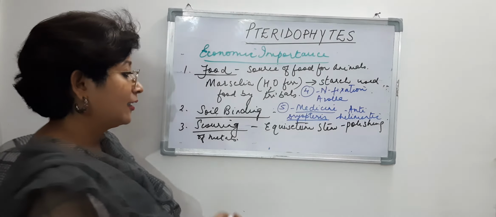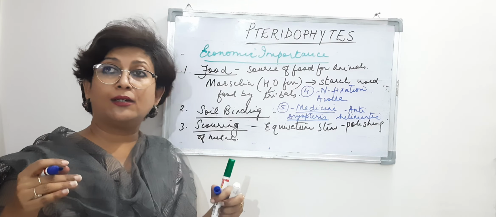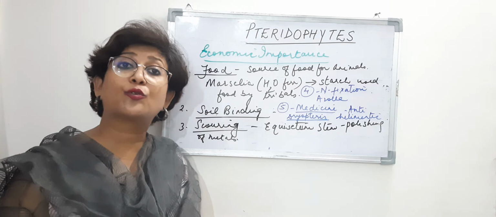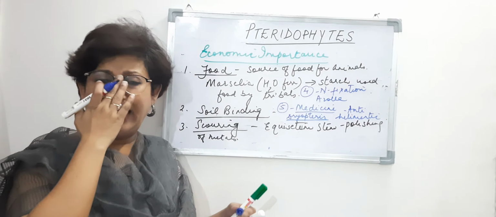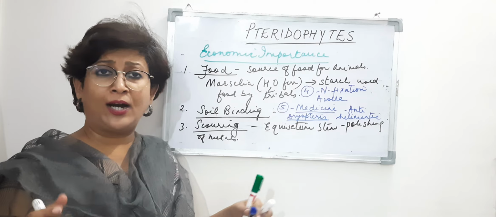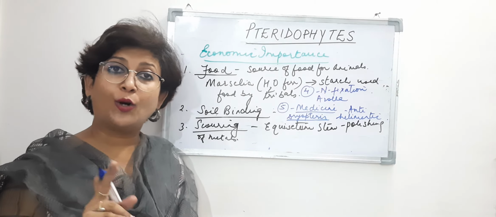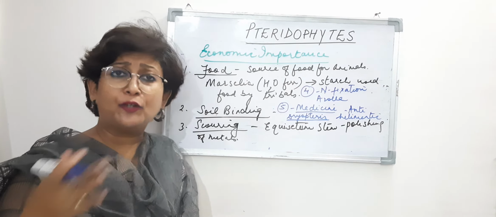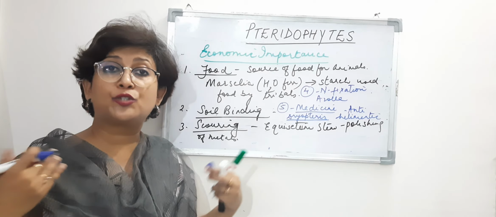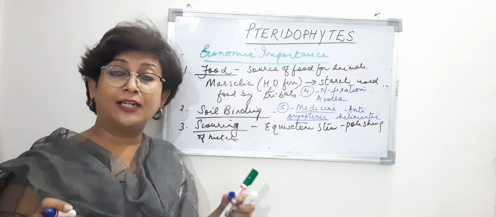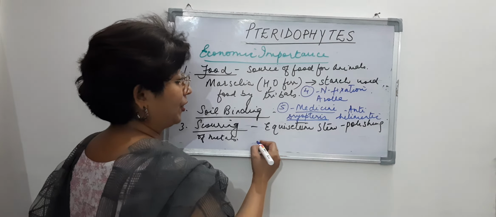And of course we have so many ferns in the school, and why are these grown, right? They're grown in the houses also, of course our schools have them, and many offices may also have them. Why are they grown? Because they add to the beauty of that area, right? So they are also ornamental. We grow flowering plants. Why do we have so many flowers in the garden? Simply because it adds to the beauty. So that is why they are known as ornamental plants, right? Even these ferns are ornamental in nature.